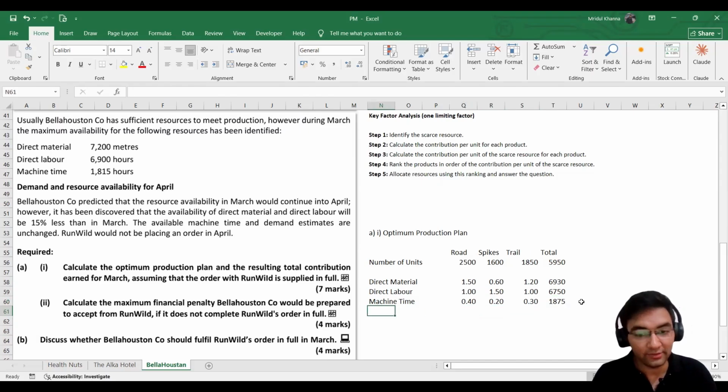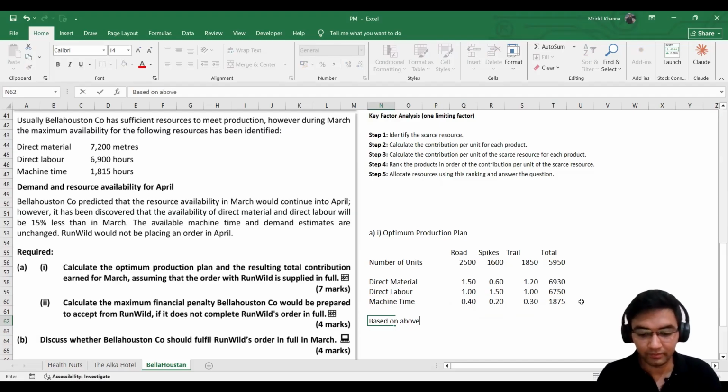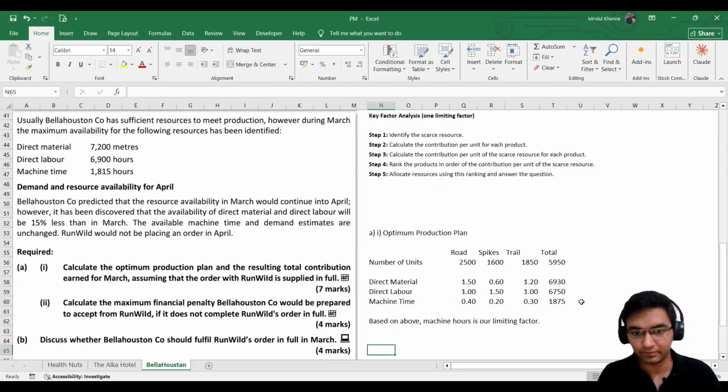So based on above, machine hours, we can write here, machine hours is our limiting factor.